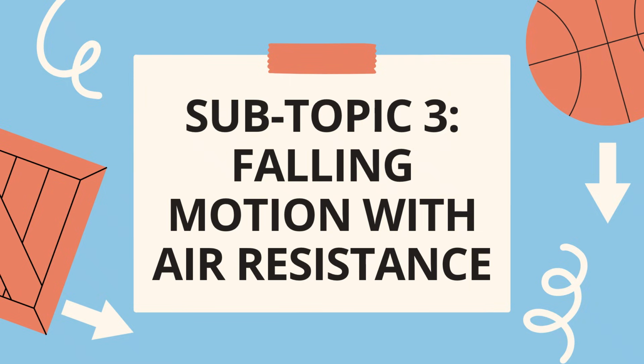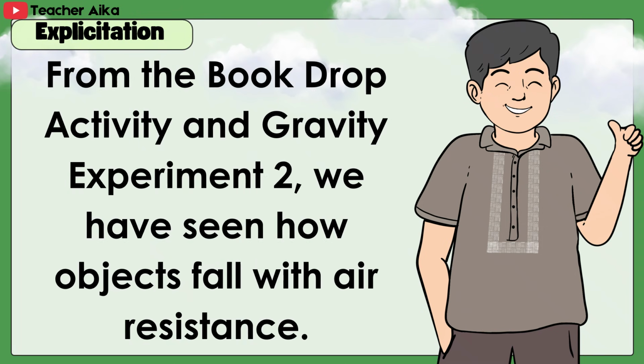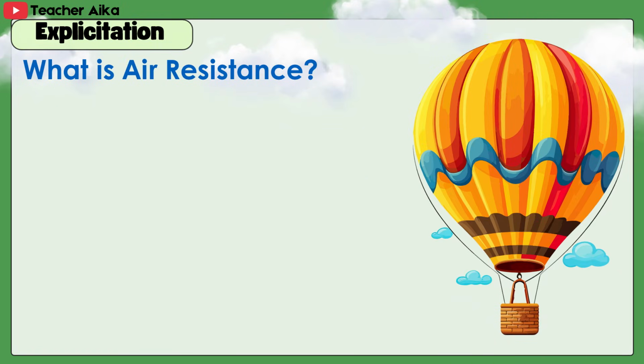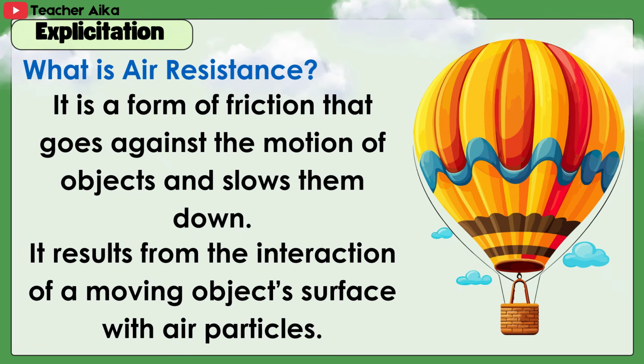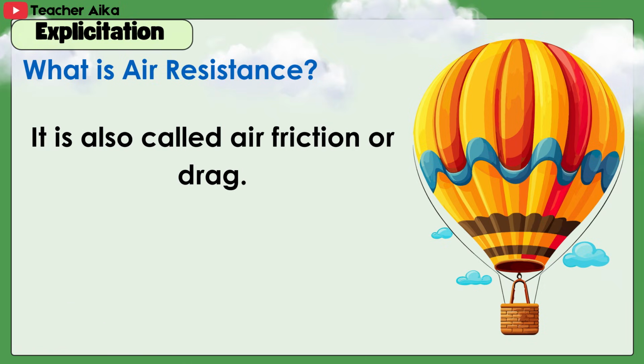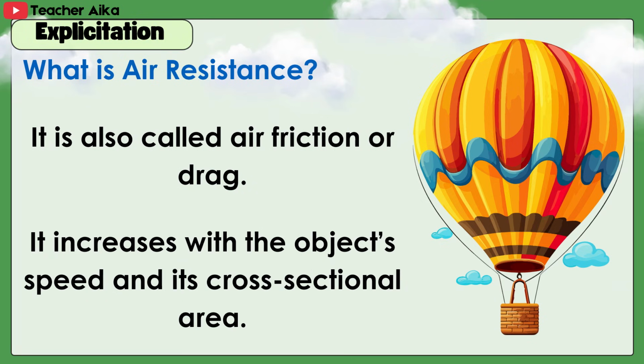Subtopic number 3, falling motion with air resistance. From the book Drop Activity and Gravity Experiment 2, we have seen how objects fall with air resistance. What is air resistance? It is a form of friction that goes against the motion of objects and slows them down. It results from the interaction of a moving object's surface with air particles. It is also called air friction or drag. It increases with the object's speed and its cross-sectional area.